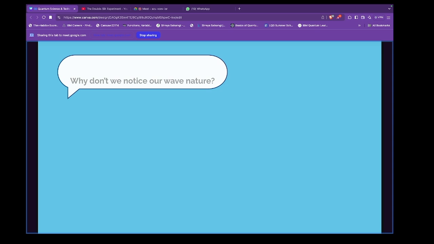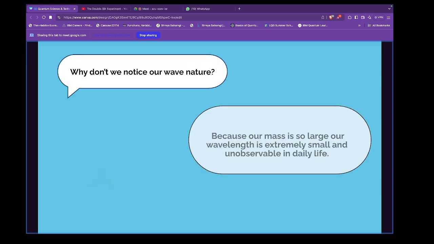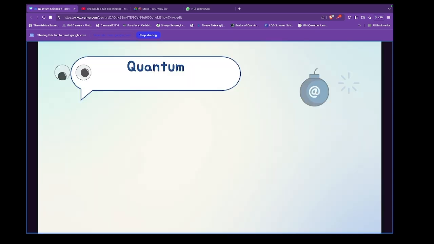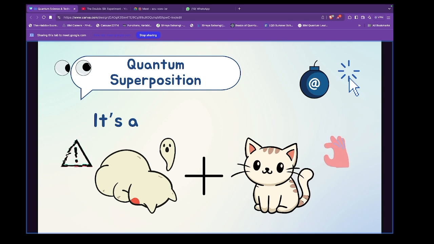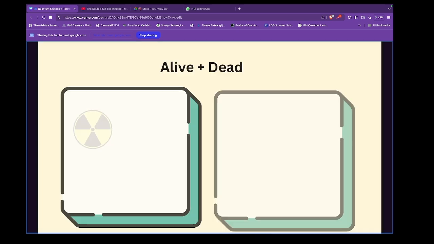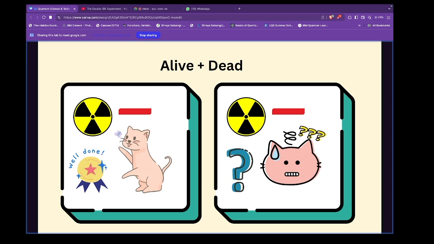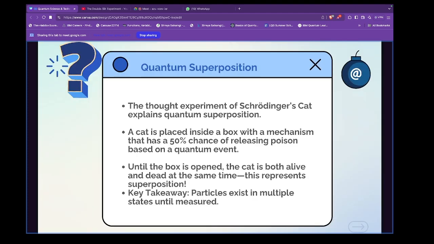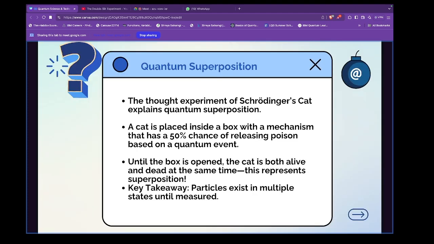For example, in the simple cat experiment, until you open the box, you think in the quantum sense that the cat could be alive or dead. But once you open it, it's a classical result. It will be either alive or dead. That is the beauty of quantum mechanics. It really depends on observation. So this is Schrodinger's cat. It's a very famous cat.